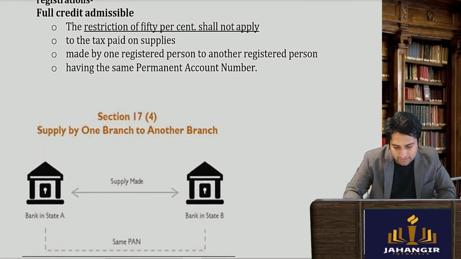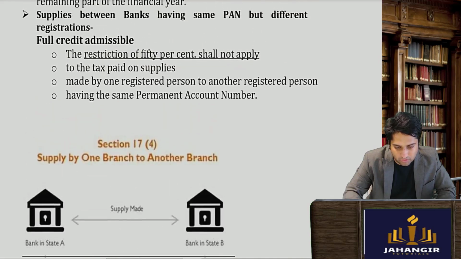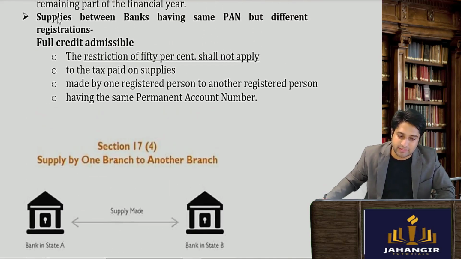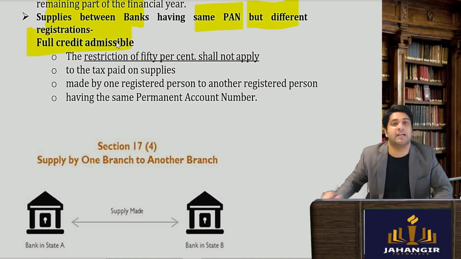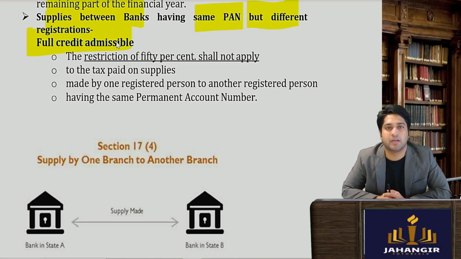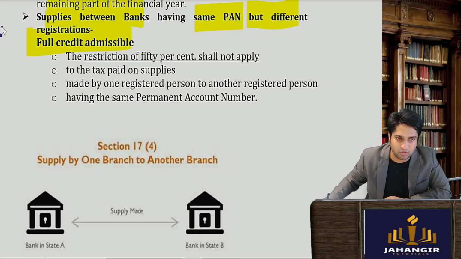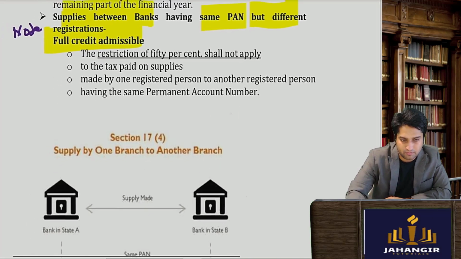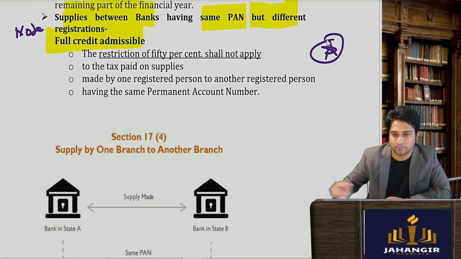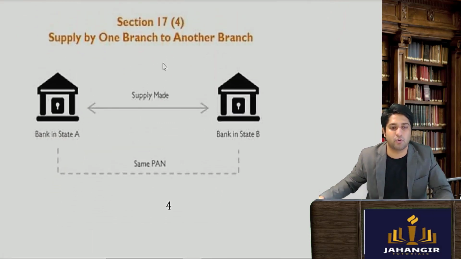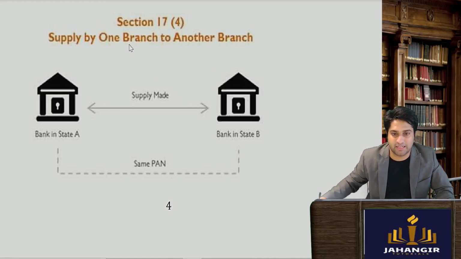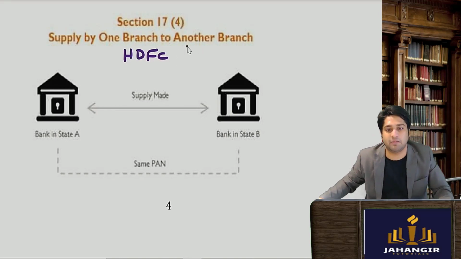Now in this only there is a very important proviso, or you could say an important point, that supplies between banks having the same PAN but different registration, full credit will be admissible or allowed. Now there is an important note to be kept in mind, that section 17 subsection 4 says that when supplies are made between two branches, let's take an example, this is HDFC Bank. So HDFC Limited will be having one PAN